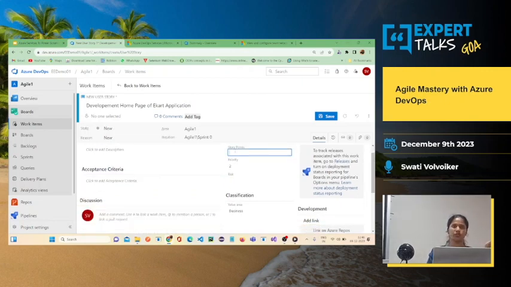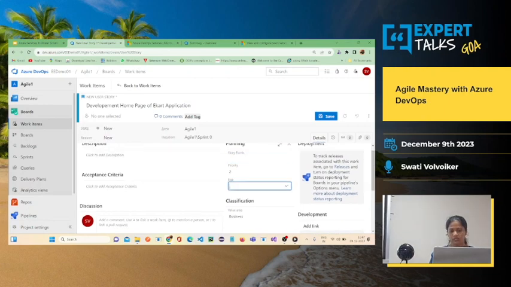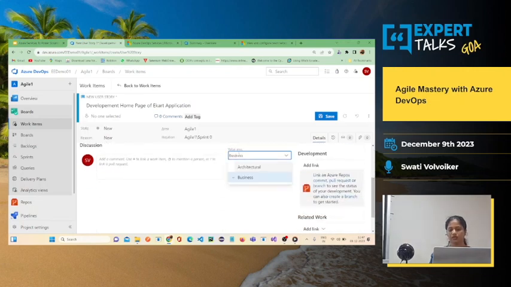So basically the story points will be like, if it is a 1 week task, then it might be a 2 pointer or a 3 pointer. But if it is a 2 week task, like a 14 day task, then it will be a 5 pointer. It can be a maximum of 8 pointers if it takes around 1 month to accomplish. Okay. So if there is any risk, you can add over here high, medium, or low. Priority also you can set. If it is a very high priority, then it will be 1, and so on. Okay. So here there is a value area, architectural or business. If it is a business requirement, then you will have to select business over here.